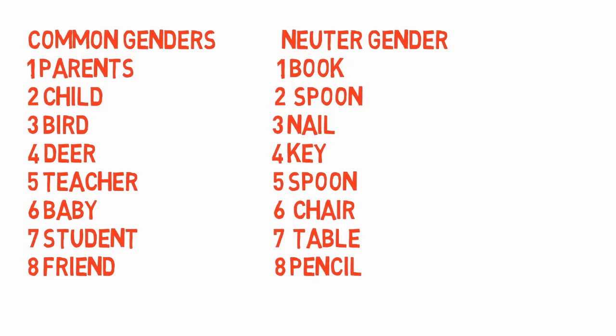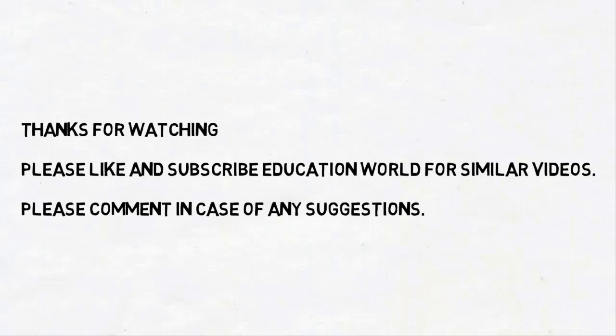For neutral gender, which is commonly used for non-living things, for example, we can take a book, spoon, nail, key, chair, table, and so on. I hope it has made the chapter clear to you.